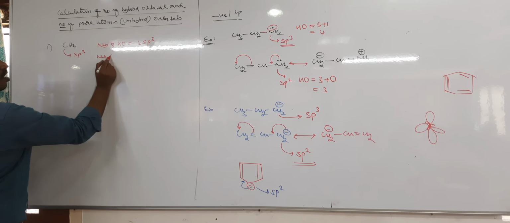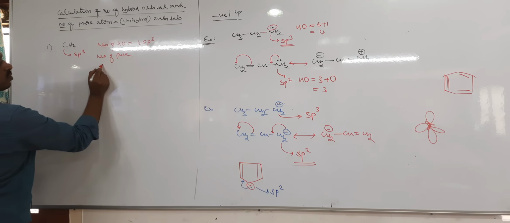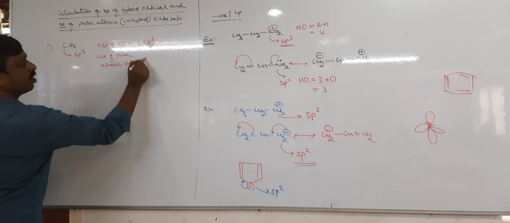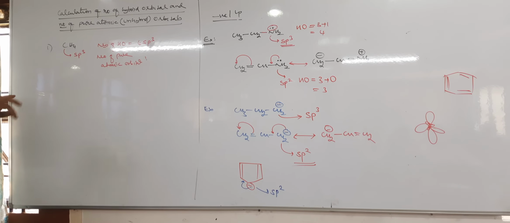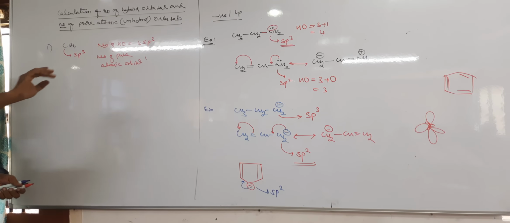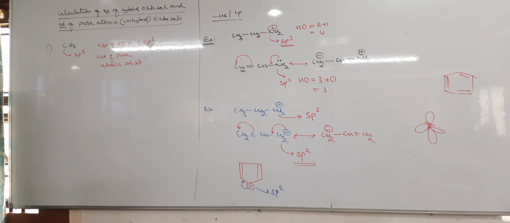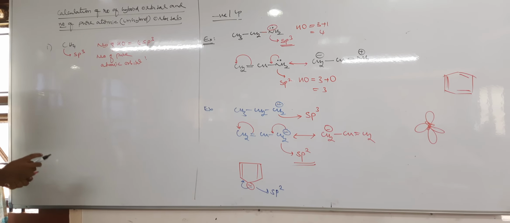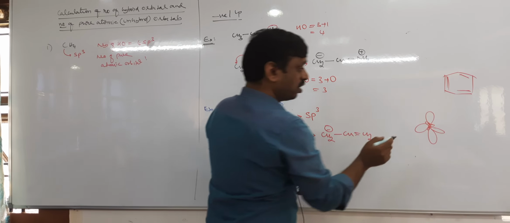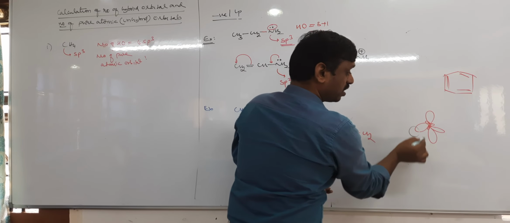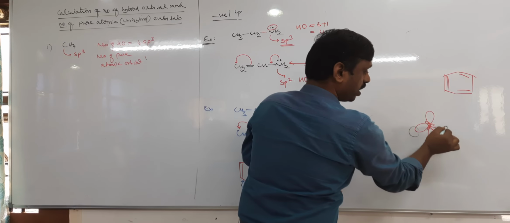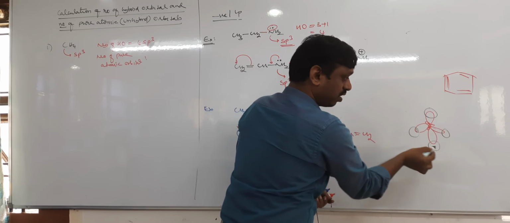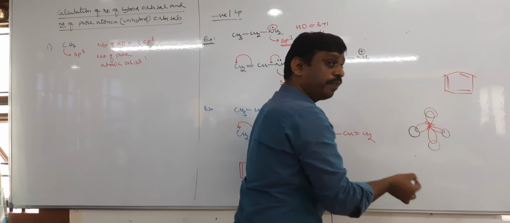Next, the number of pure orbitals equals how many pure atomic orbitals? Now carbon has sp3, it has no pure orbital, all sp3 only. But carbon is surrounded by how many hydrogens? We know that each hydrogen has one s orbital, which overlaps with the sp3. This s orbital is hybrid or pure?